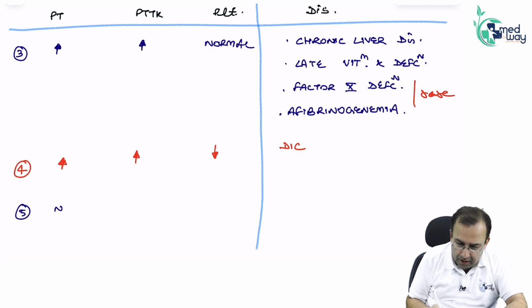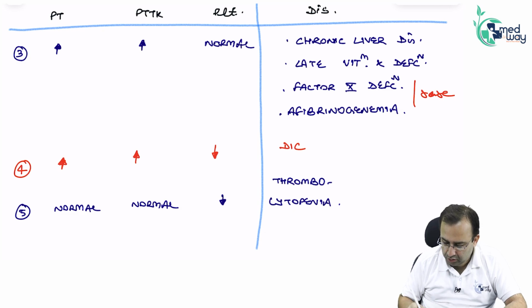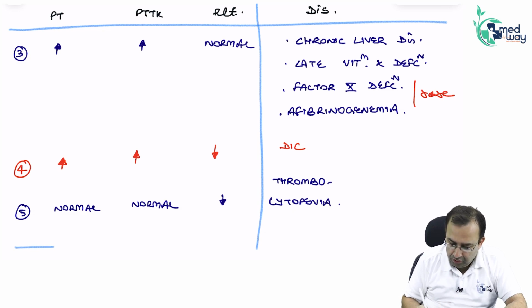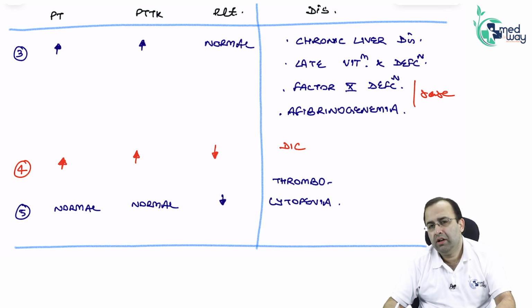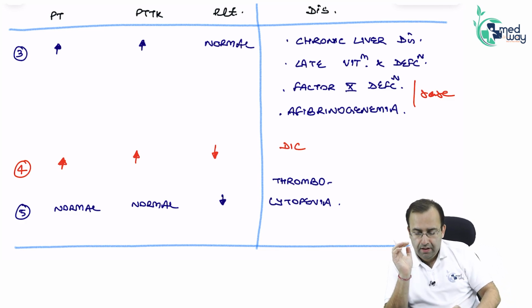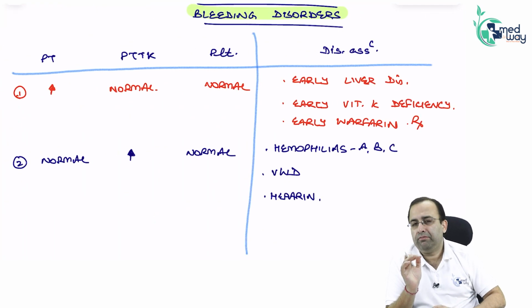And lastly, PT and PTTK are normal. Platelet count is reduced. This is a case of thrombocytopenia. Only the platelet count is low. We will see this in 1 minute, but just have a look at the table once again.